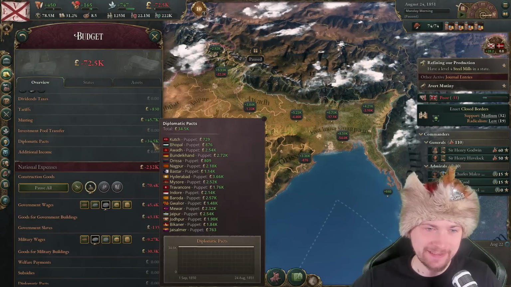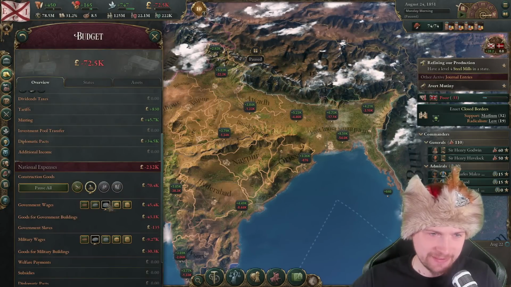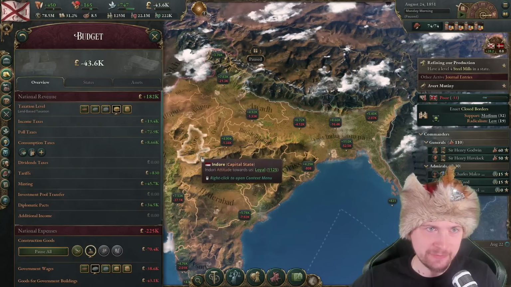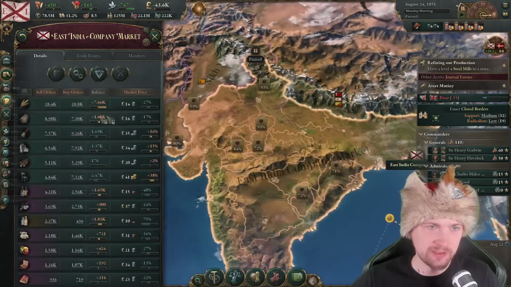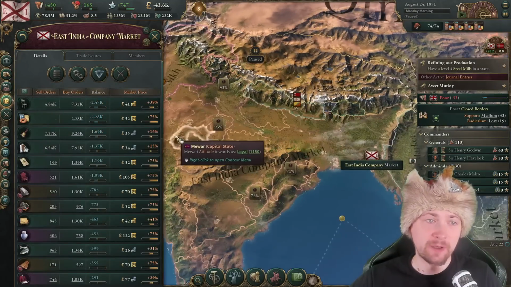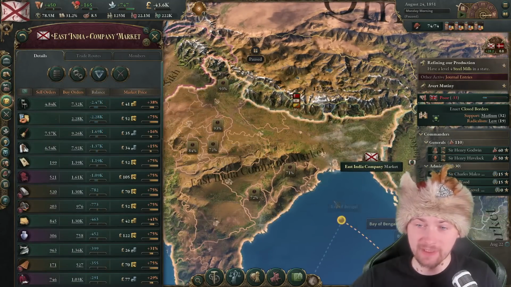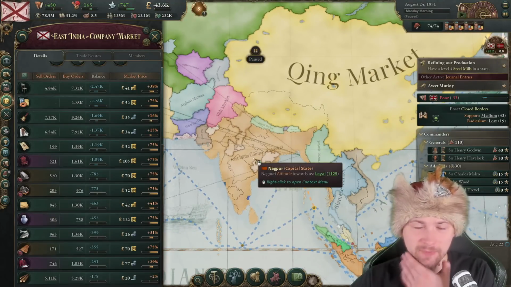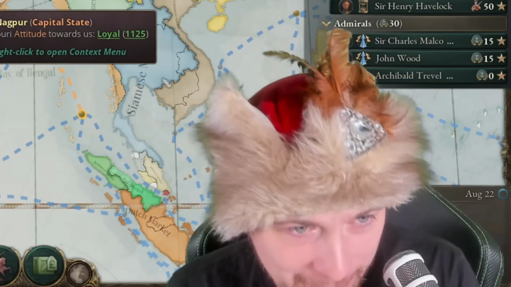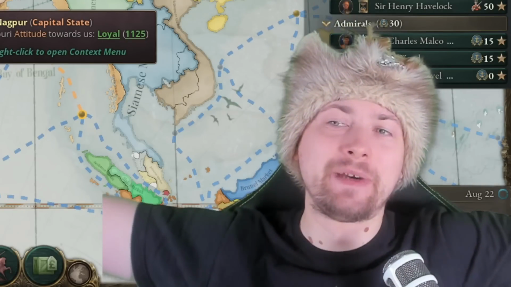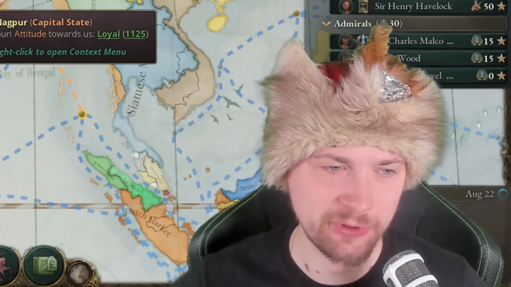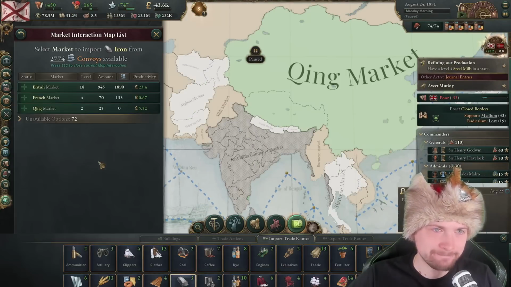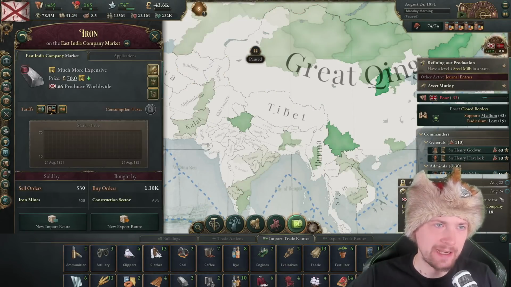Look at our budget. Ooh, it's gonna be tough, guys. That's gonna be tough to balance everything right now. I think I'm mainly spending too much on constructing goods. That's because I have my own market, I believe. Right? This is right now the East India Company market, not the British. We got right now to organize our market by ourselves. It's gonna be tough. But at least we have the full control of everything, including importing iron.